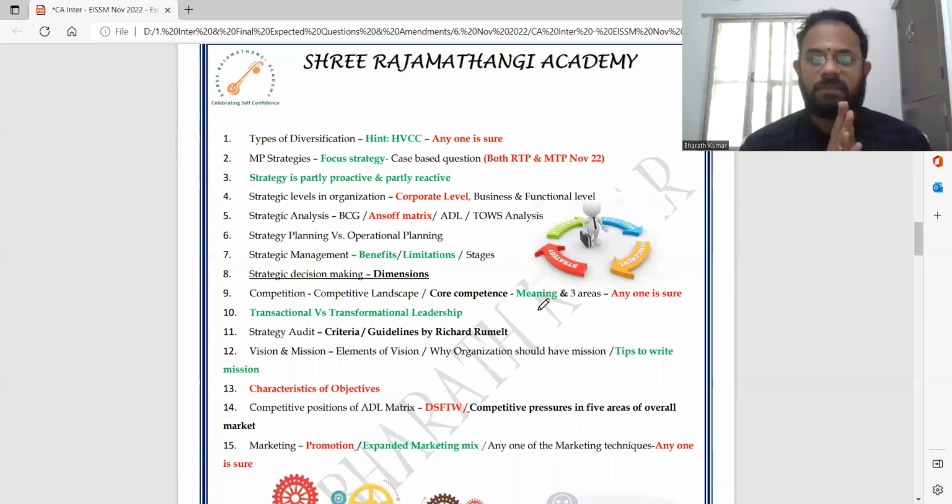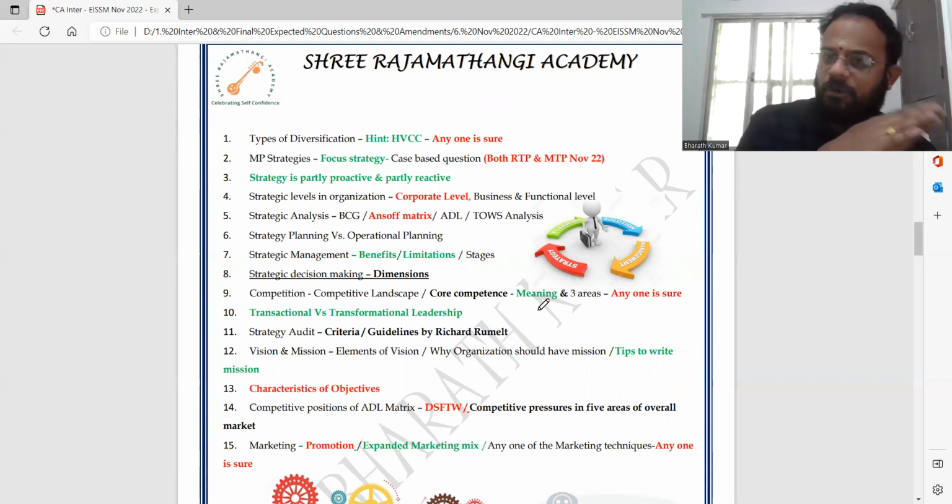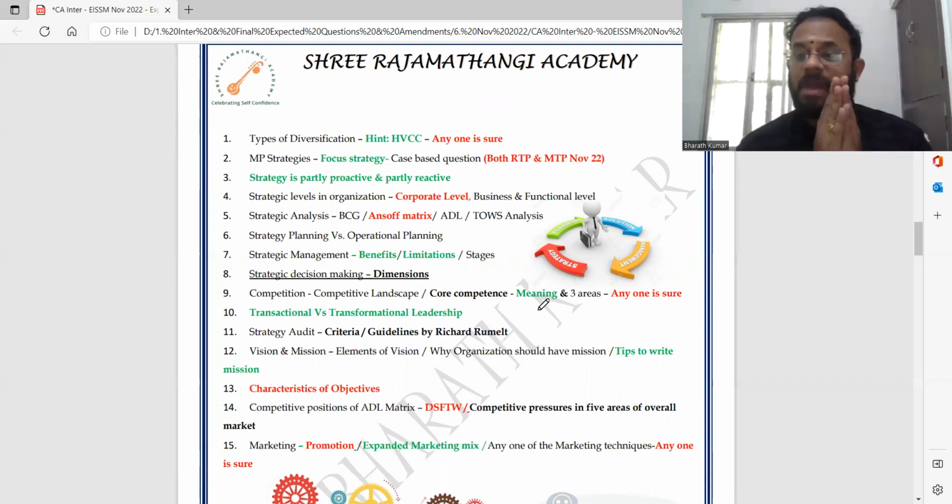What are the types of diversification? First question, HVCC, 4 types, any one question can come. Michael Porter strategies, 3 strategies are there. Focus strategy is very important. Strategy is partly proactive, partly reactive. Strategic management is more proactive than reactive. What are the three levels? Corporate, business, and functional level. Corporate level is more important.